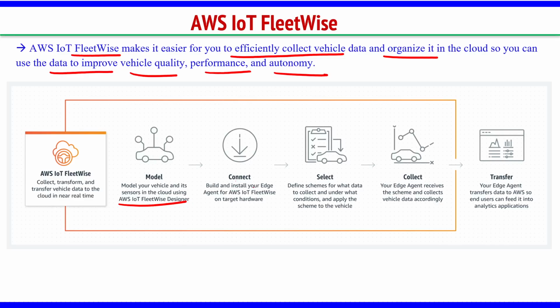Then connect to the target hardware, whatever vehicle you want to install the sensor on. Then define the schema: how the data is going to be generated from that vehicle, and how you are going to store it in the schema or the database. Then your edge agent receives the schema and collects vehicle data accordingly. At the end, we transfer the data to AWS, so end users can feed it into analytics applications. So mostly when we talk about vehicular data, we have to go for FleetWise.